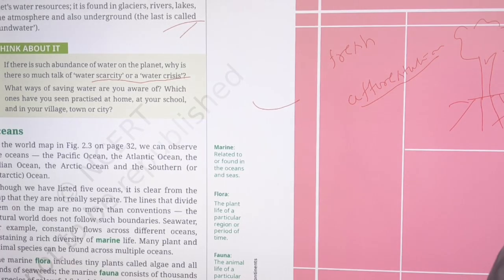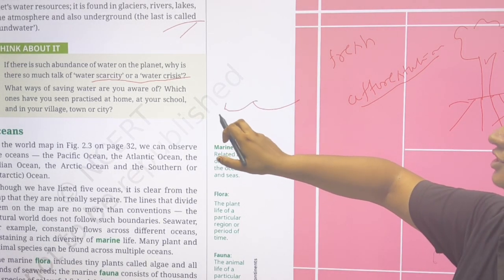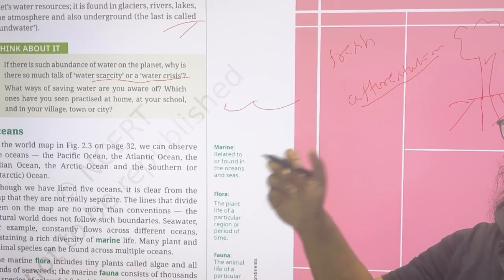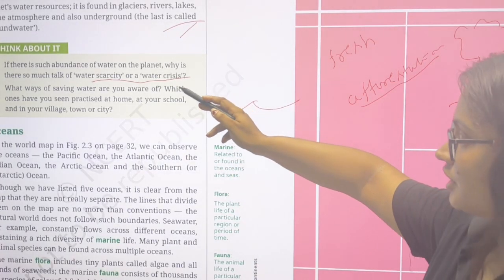Industries also, because industry water is not treated in a good manner and is discharged into the river. If you go to Delhi, you can see there are so many foams of soap in the Yamuna. That is because of the pollution. We need to treat our river water and keep our rivers clean. That's the thing about the water crisis.